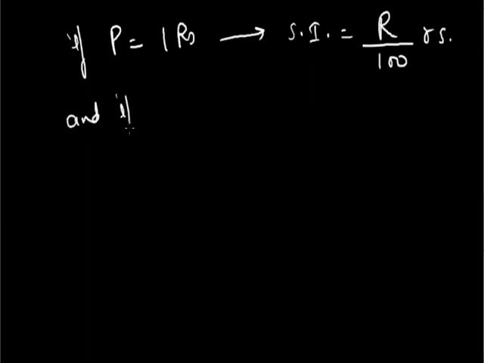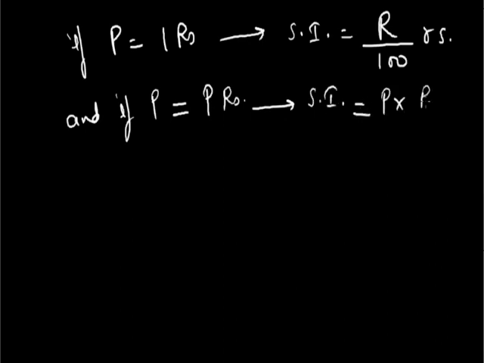And if P is equals to P rupees, where the LHS of this equation represents the principal and the RHS represents the amount of principal, which I am assuming is P rupees, then SI is equals to P multiplied by R divided by 100 rupees.